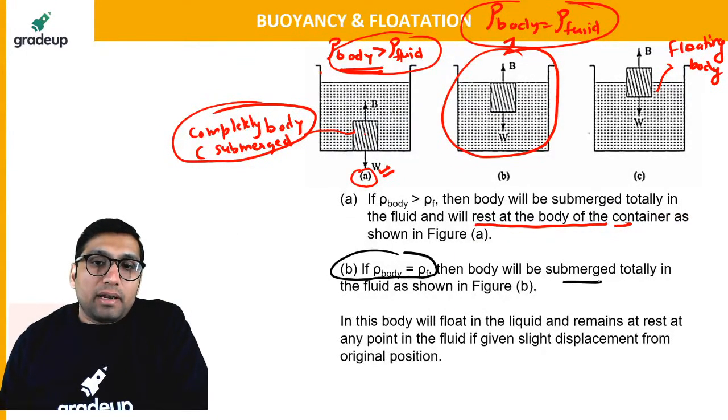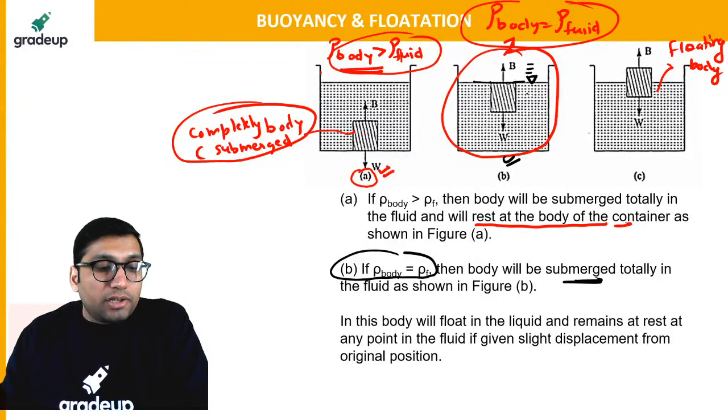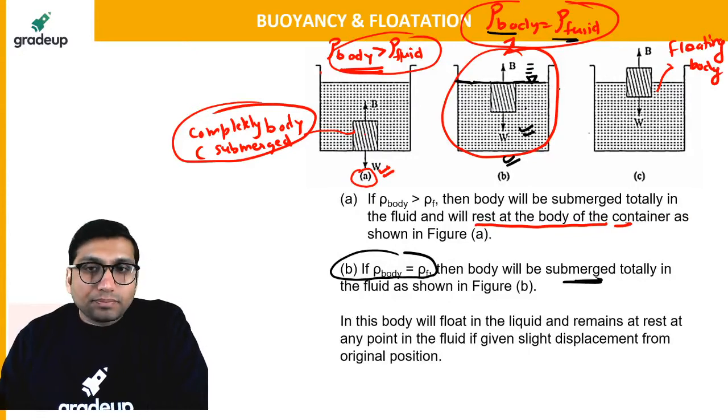It is also a completely submerged body, but in that condition this case will happen. Then the body will be just touching the free surface. The body will be in contact with the free surface. That is the condition of a submerged body, but it is also a condition of a completely submerged body, where the top surface of the body will be in contact with the free surface. But in this condition, the density of the body is equal to the density of the fluid.